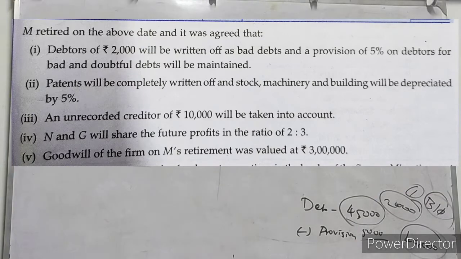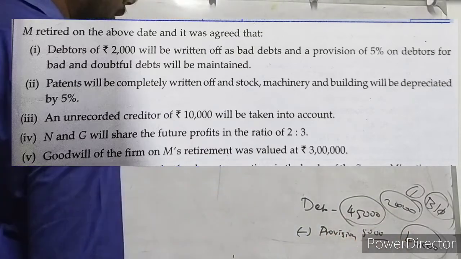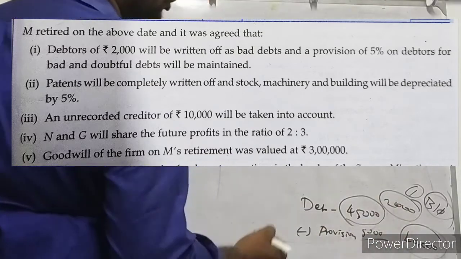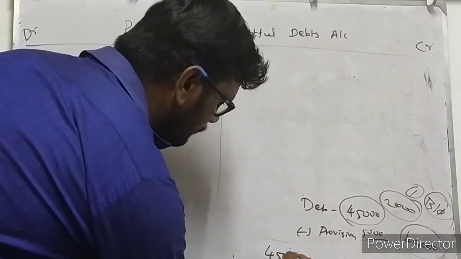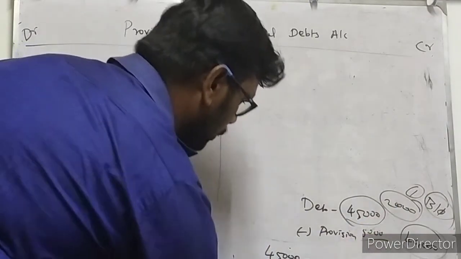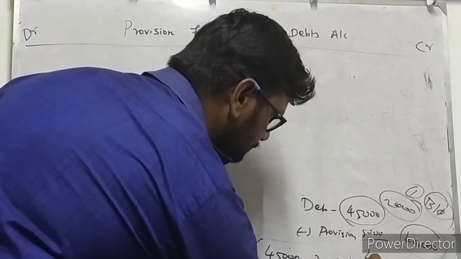So this provision of 5% on debtors is after deducting this 2,000 rupees from 45,000 rupees, the amount will be 43,000 rupees. 45,000 is the actual debtor. Now we are going to deduct this 2,000 rupees. Then 43,000 rupees will be there.